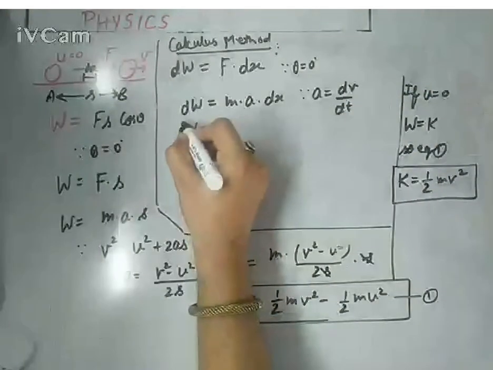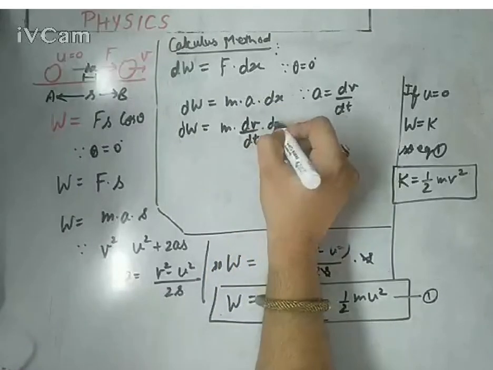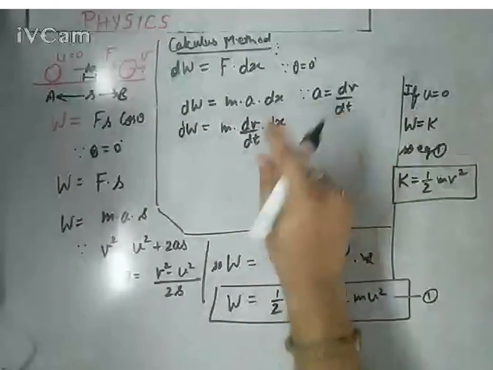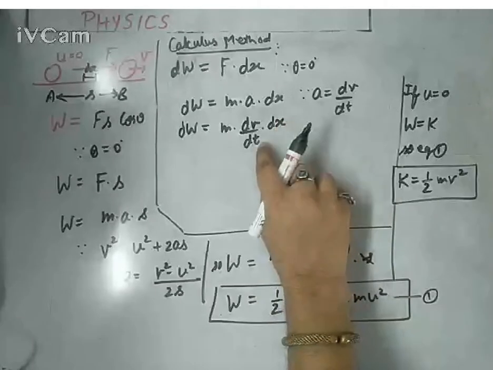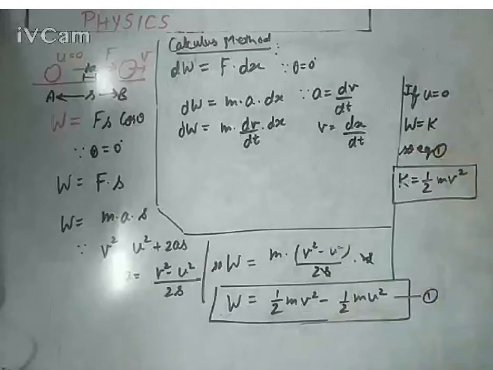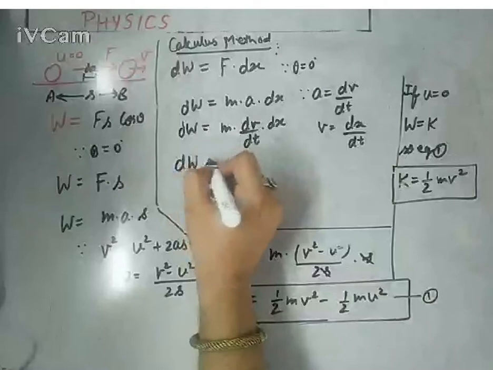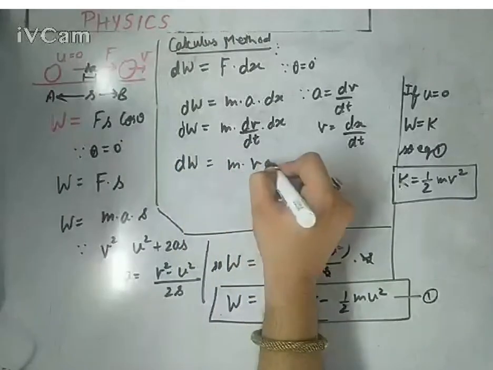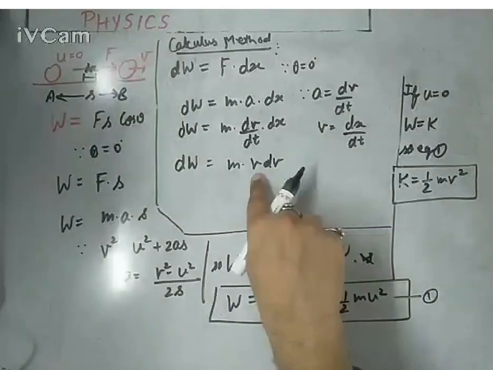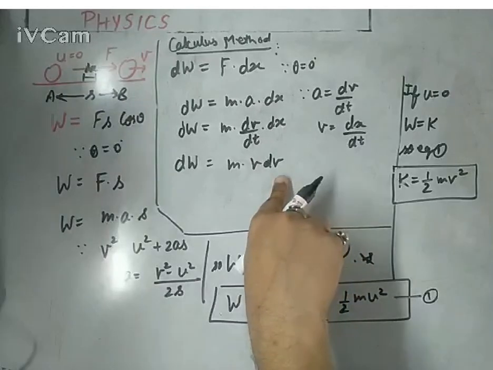So this expression will turn into dW equals m into dv by dt into dx, like this. And now if we swap the denominator, read it like this, dx upon dt. So we know it very well, velocity is change in position with respect to time, dx upon dt. So instead of dx upon dt, we can write v. So it will turn into dW equals m into v into dv. Now you can integrate. Don't say it is a dv square. v is the instantaneous velocity, dv is the respective term by which it is differentiated or integrated.